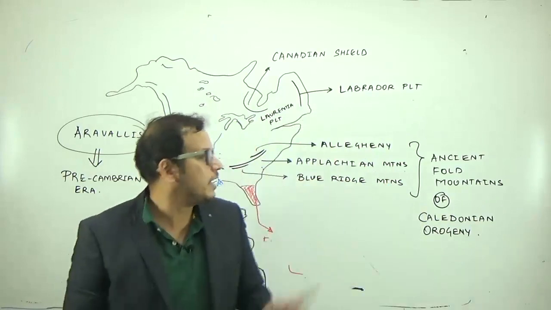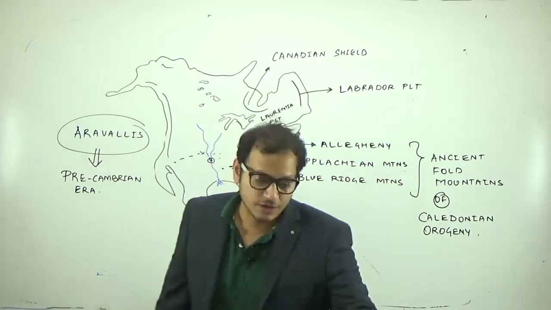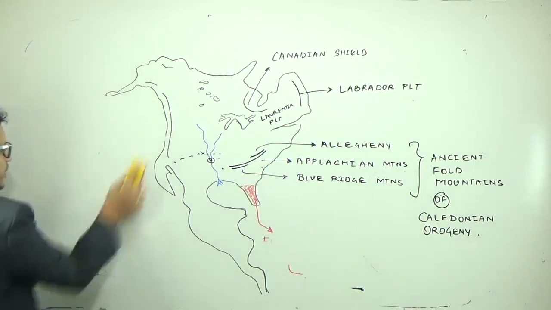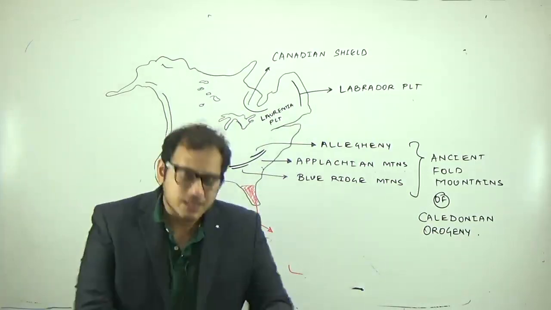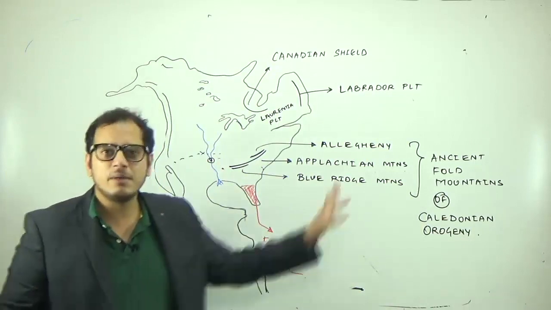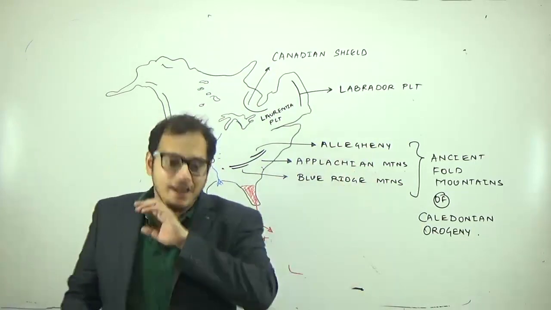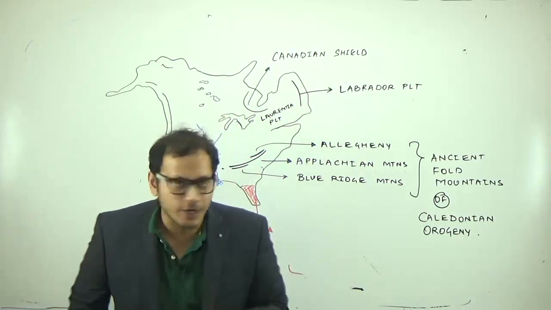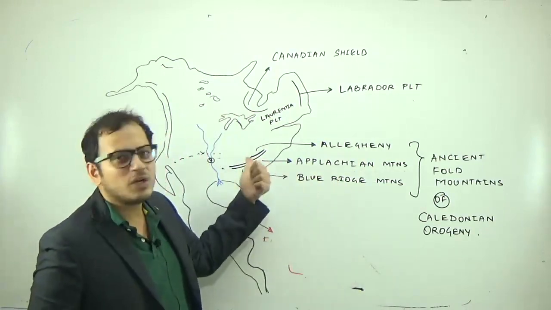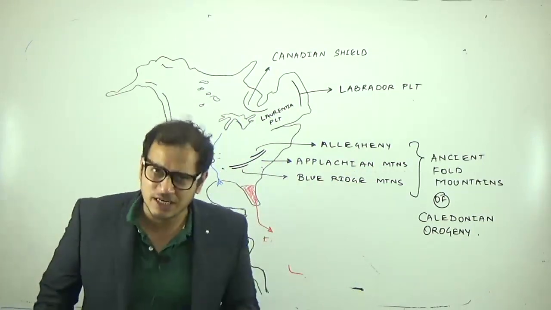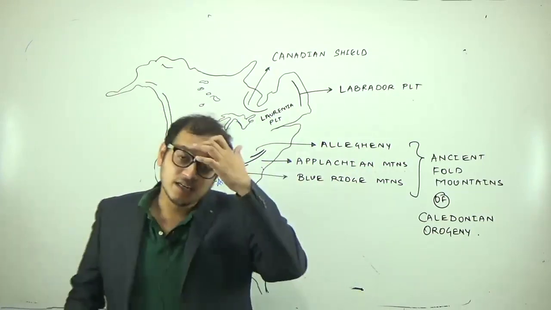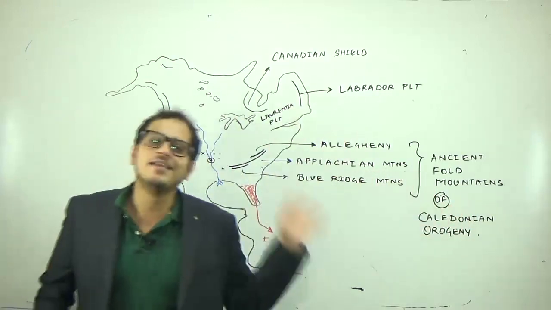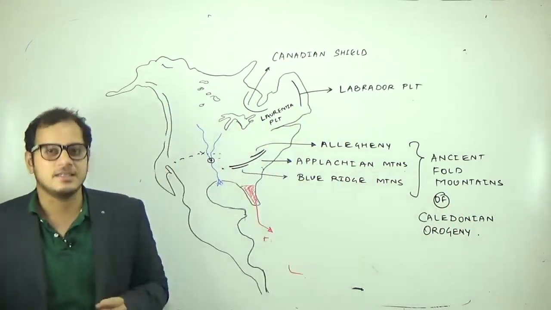But Appalachian mountains are ancient fold mountains, of Caledonian origin or Caledonian period. Now, from the general studies point of view, you do not have to remember Allegheny and Blue Ridge. In fact, you do not have to remember the highest point here, but you can see the highest point is Mount Mitchell. Remember Michelle Obama, the US President's wife, and remember Mount Mitchell in this region.